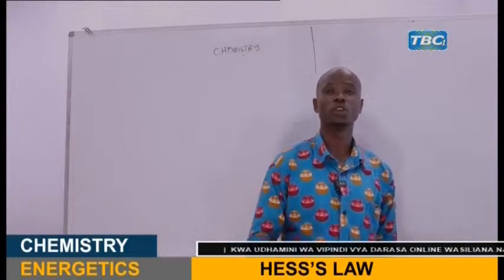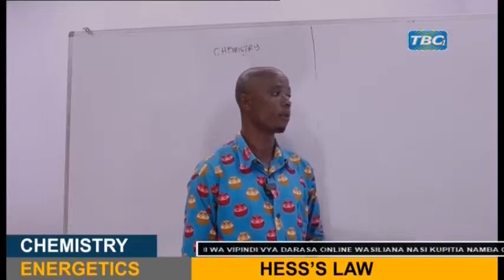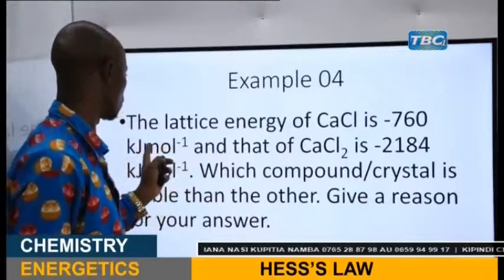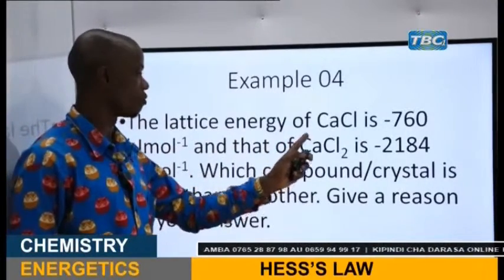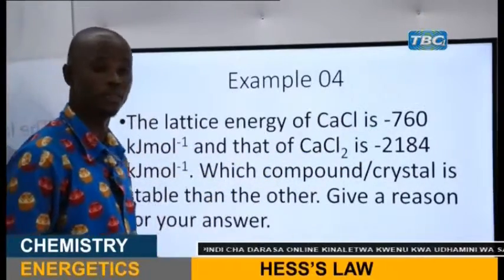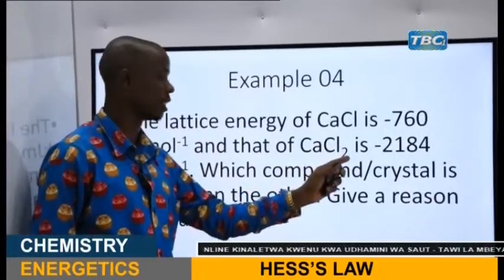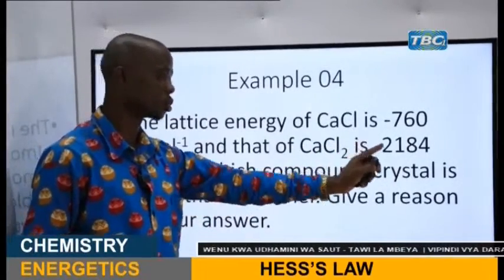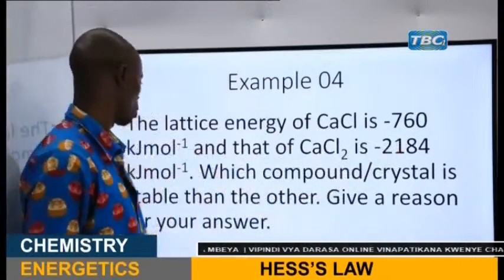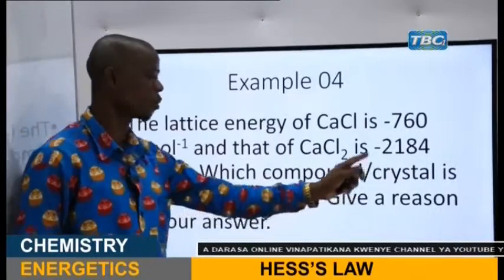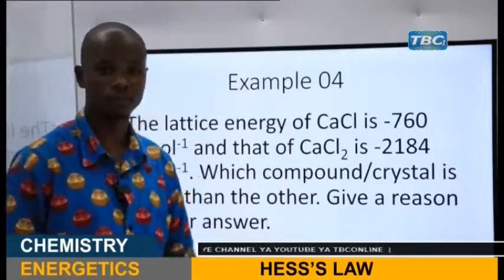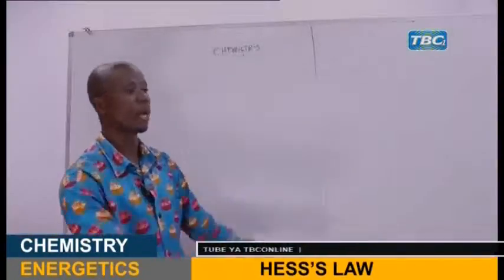Now, my dear student, we have another example here. The lattice energy of calcium chloride is given as negative 760 kilojoules per mole, and that of calcium chloride is negative 2,184 kilojoules per mole. Which compound or crystal is more stable than the other? Give a reason for your answer. Now, my dear student, that is another way.